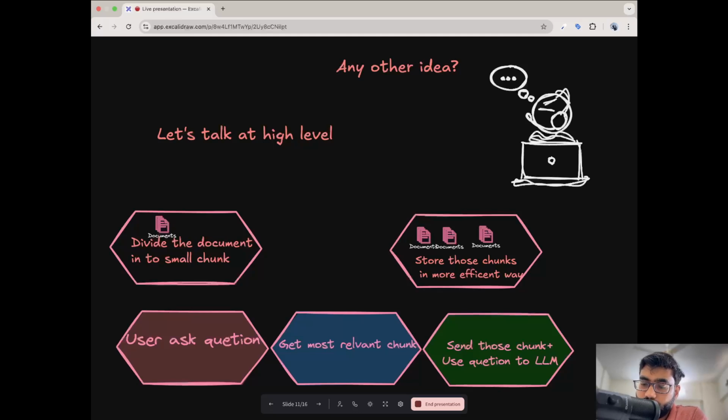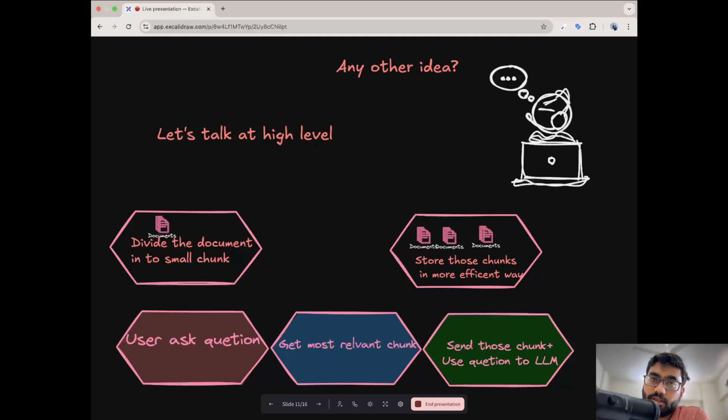The idea is to divide the document into chunks. This is the process that RAG follows. We divide a large document into smaller documents, smaller chunks. For example, if I have a document of let's say 1000 words, then we divide that document into chunks of 20 words or 30 words. It depends on how you want to chunk your data. The next thing is we store those chunks in a more efficient way, which we call embeddings.